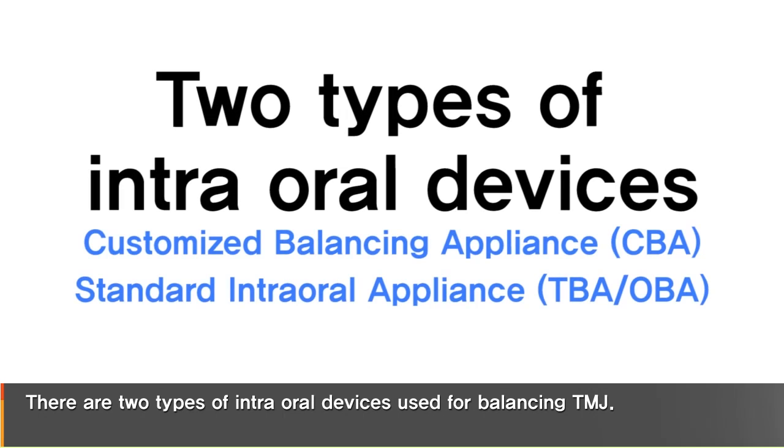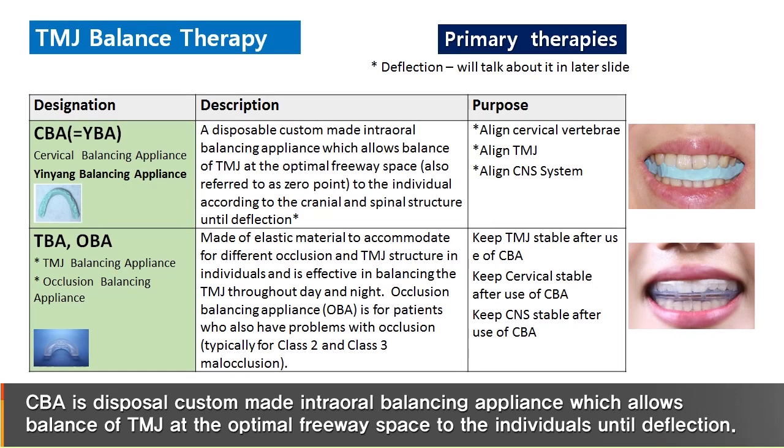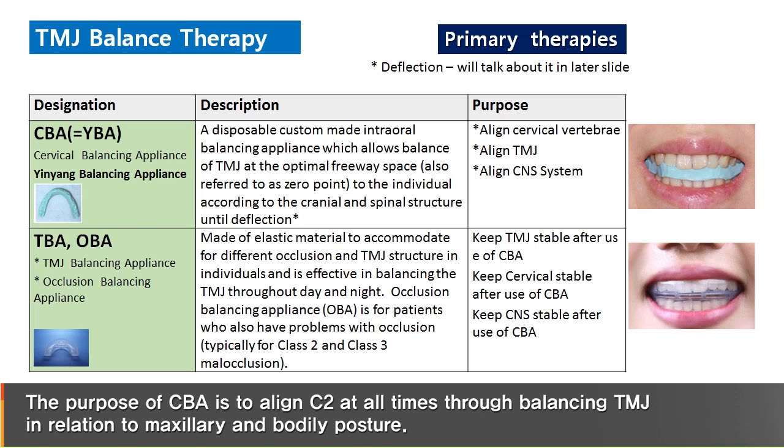There are two types of intraoral devices used for balancing the TMJ. CBA is a disposable, custom-made intraoral balancing appliance which allows balance of the TMJ at the optimal freeway space for the individual until deflection. The purpose of CBA is to align C2 at all times through balancing the TMJ in relation to